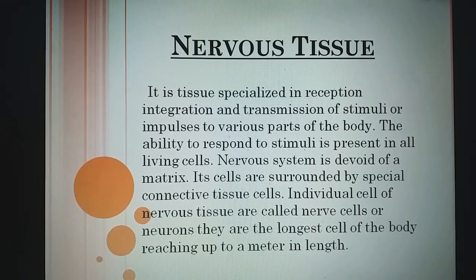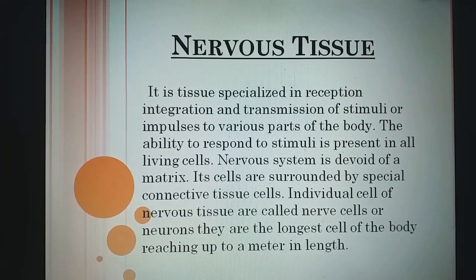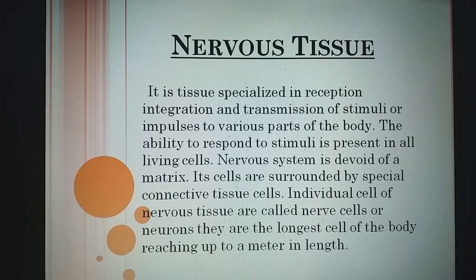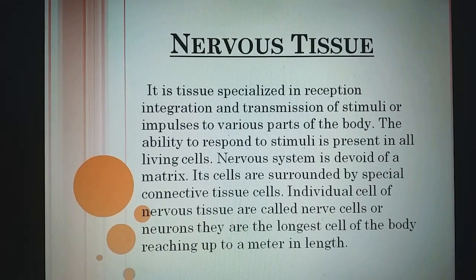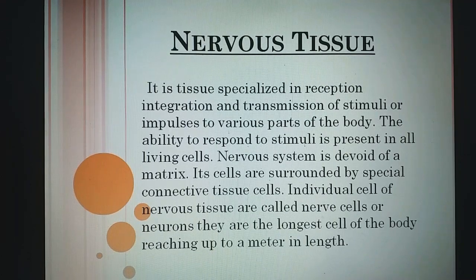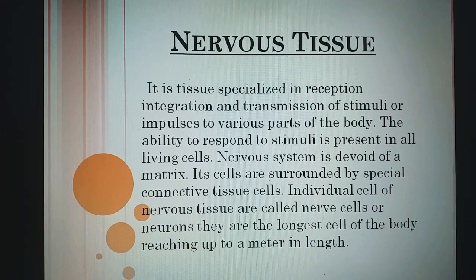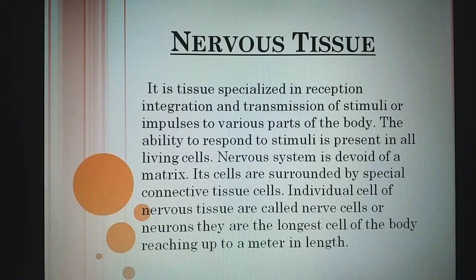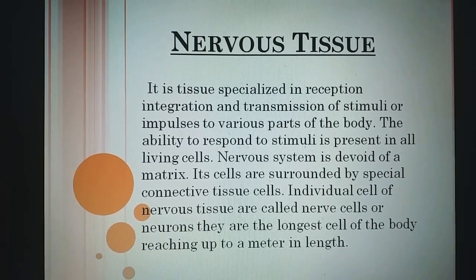So children, this nervous tissue plays an important role. It carries the messages from the sense organ to the brain and from the brain to the different sense organs. When we study the structure of the neuron, you will come to know how it helps to conduct. Stimuli or impulse means the messages that are carried by this nervous tissue or the neuron from the sense organ to the brain or from the brain to the different parts of the body.